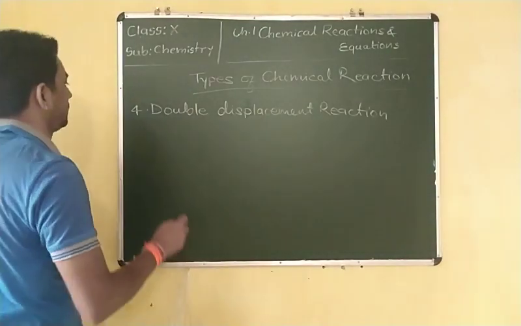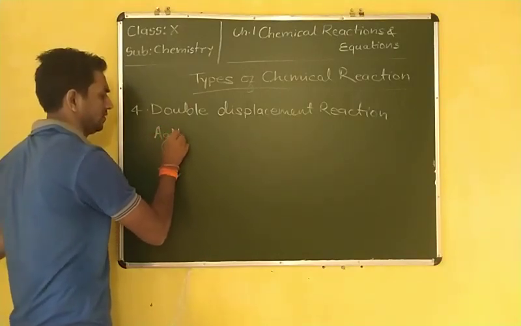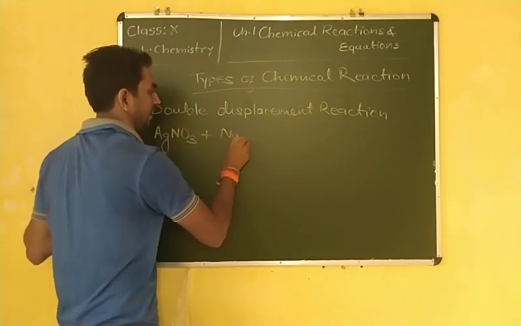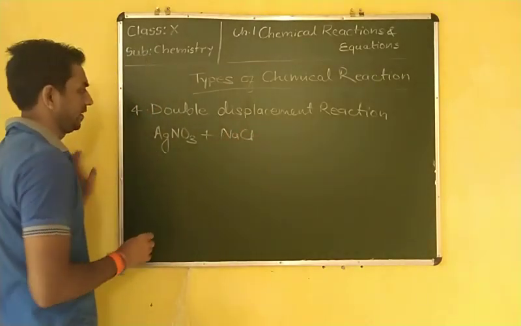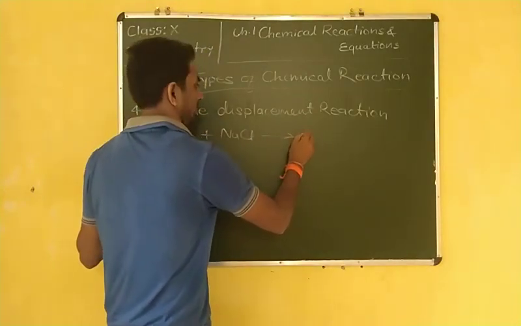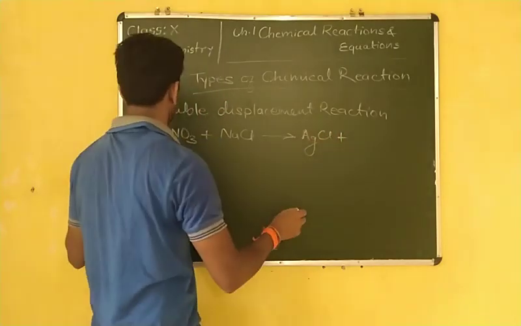AgNO3, one example we have to understand. AgNO3 when it reacts with NaCl, it forms AgCl plus NaNO3.